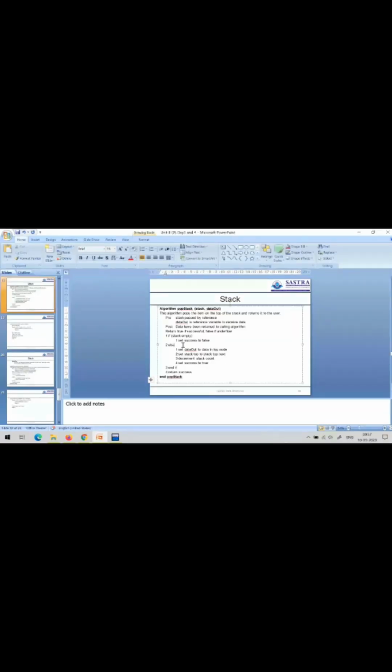Okay, so here the temporary variable is not used in this algorithm. Suppose if you wish to use the temporary variable, here you can give it: temp equal to stack top, then stack top to stack top next, no problem. Then finally free, two, three, and the fourth point is